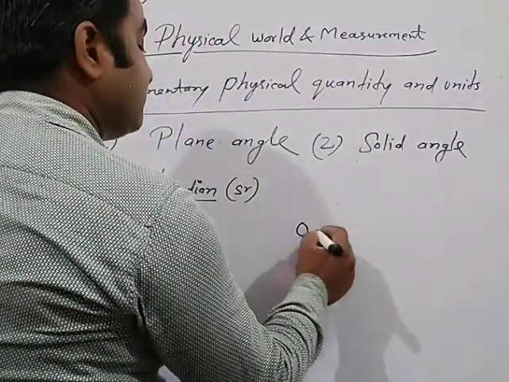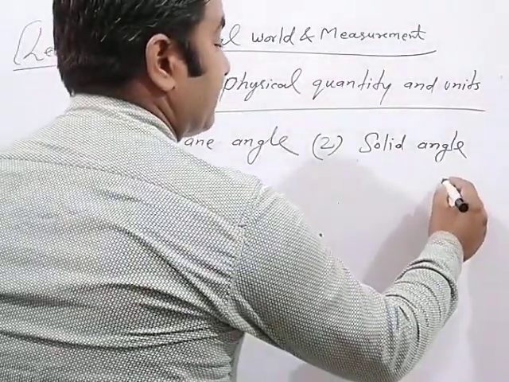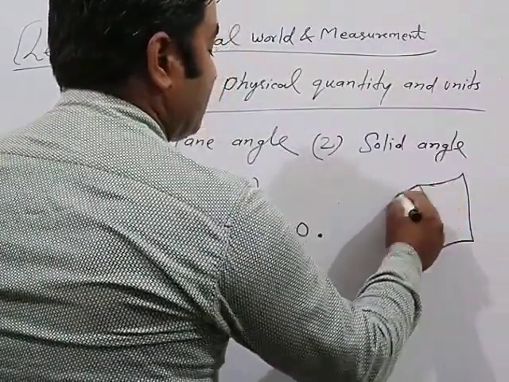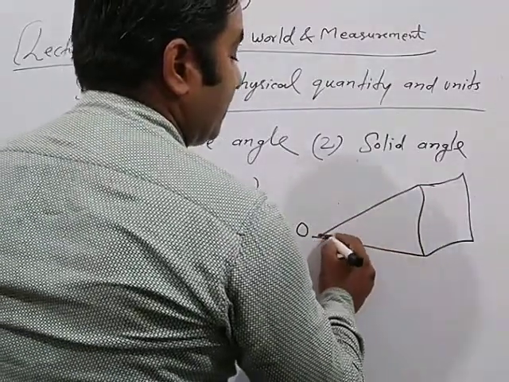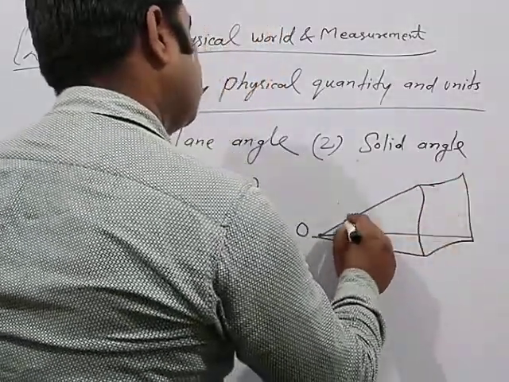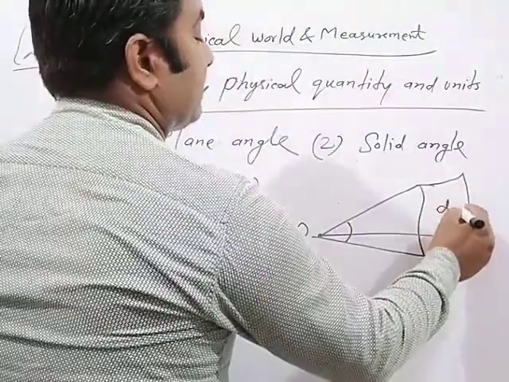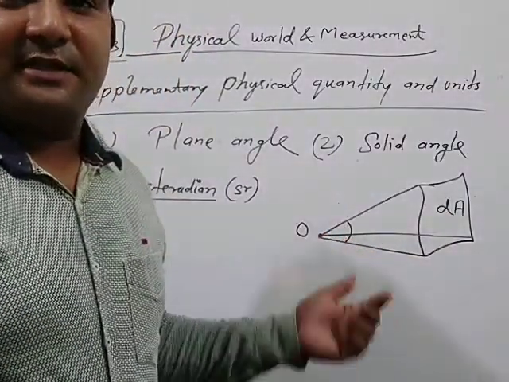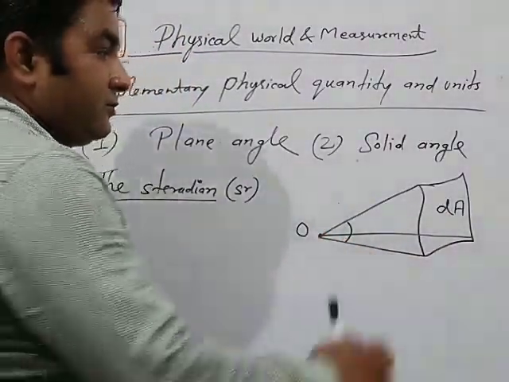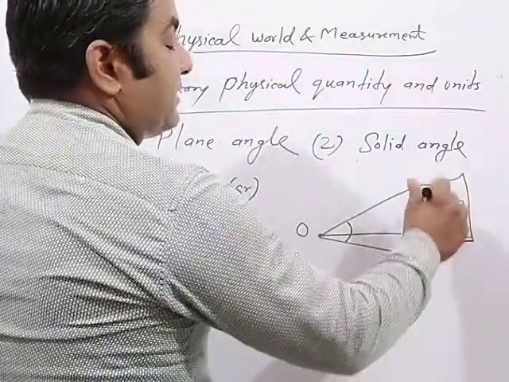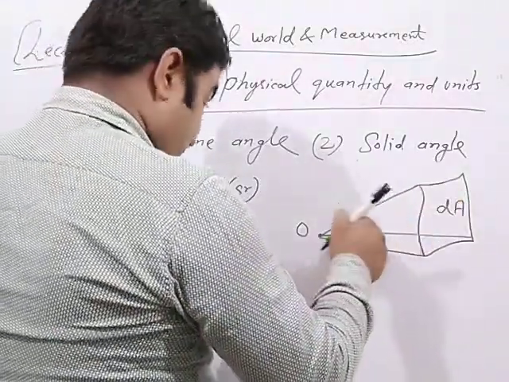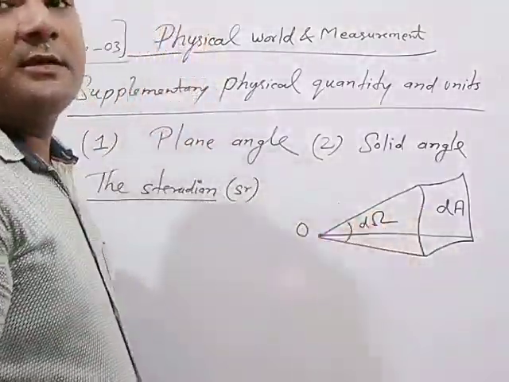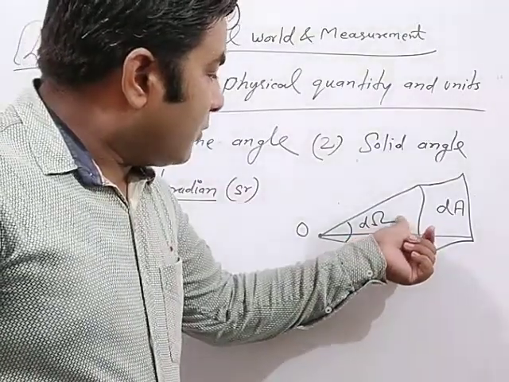So this is the center, and here the angle made by this area. Because in this definition there is a concept of 3D. So this area dA and the angle at the center of a sphere, that is d omega.